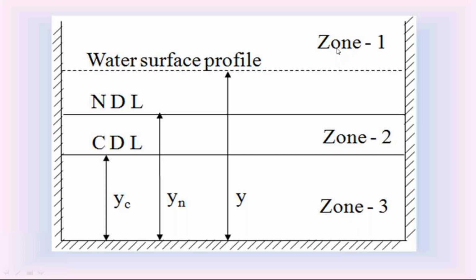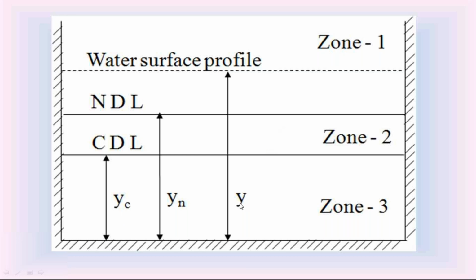What is Zone 1? If the depth of flow Y is greater than the normal depth Yn and the critical depth Yc, we say the water profile is in Zone 1. So Zone 1 indicates a depth of flow more than the normal depth and critical depth.